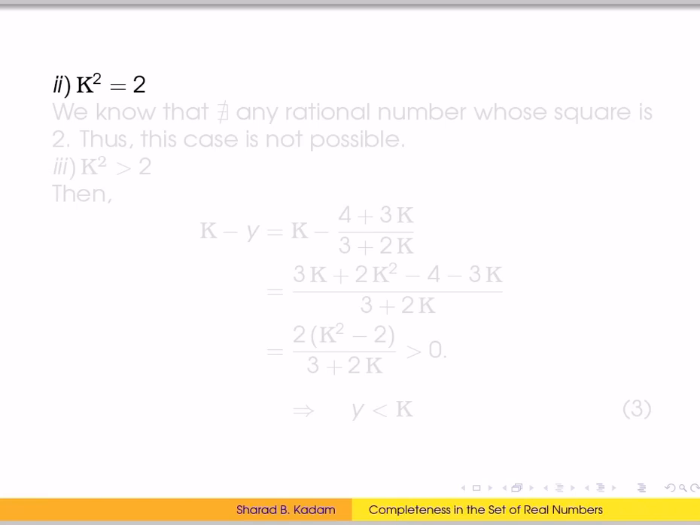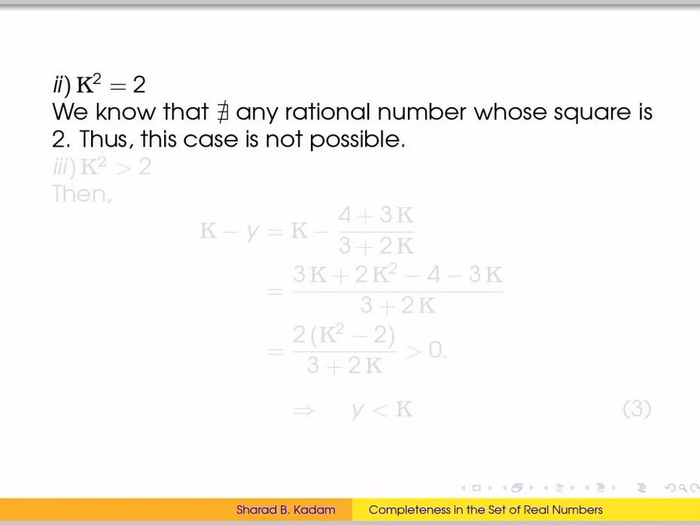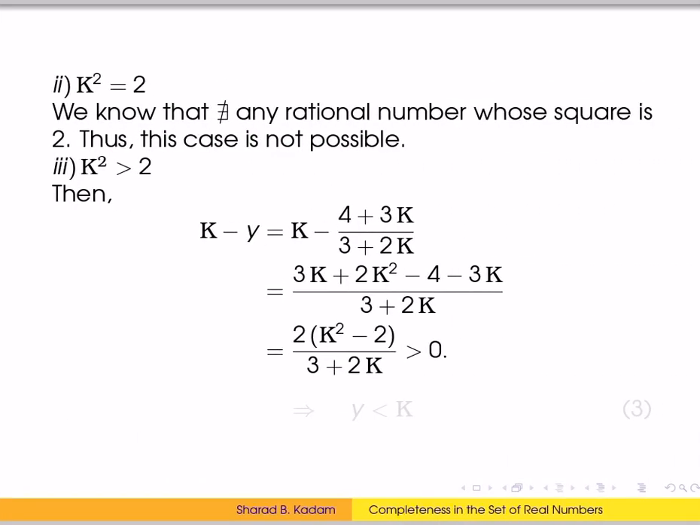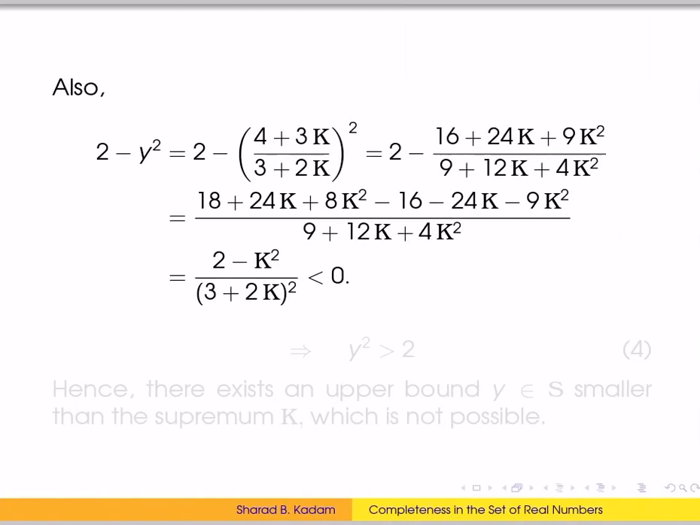Next, case 2. In case 2 we consider k square equals 2, but this case is not possible since we know that there does not exist any rational number whose square is 2. So this case is not possible. In case 3 we assume k square is greater than 2. Then the number k minus y will also be greater than 0. So this implies y is less than k.